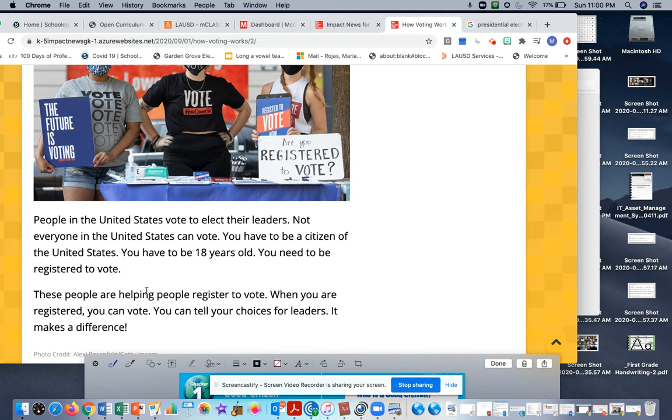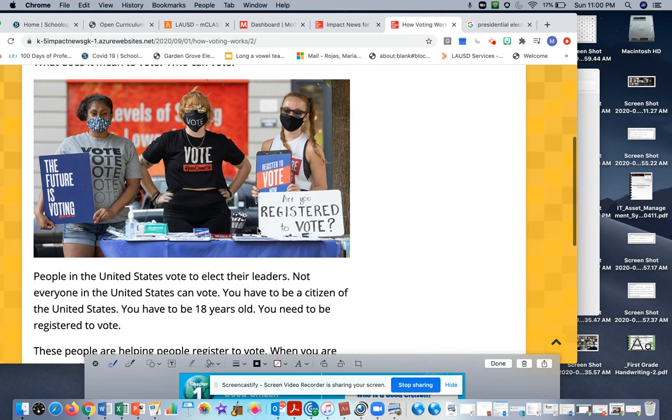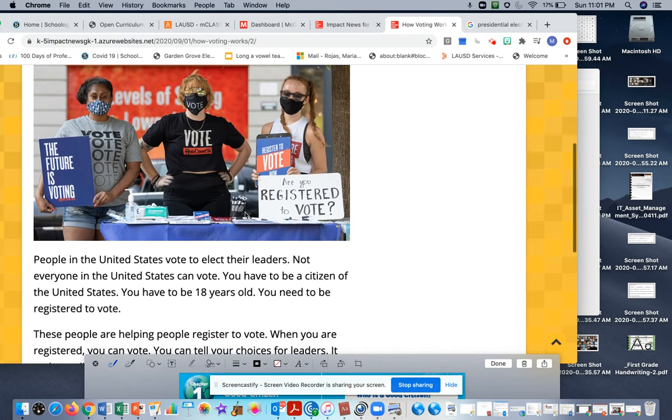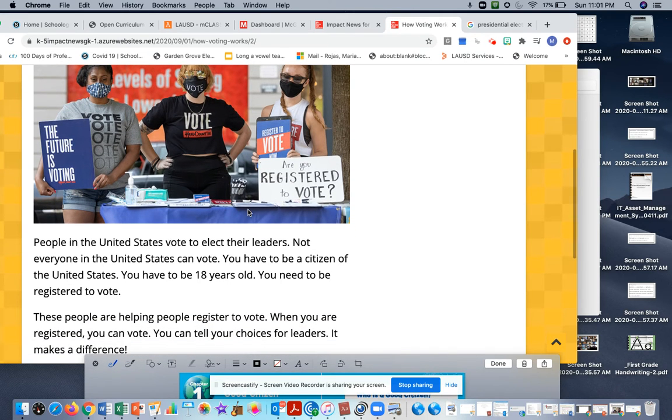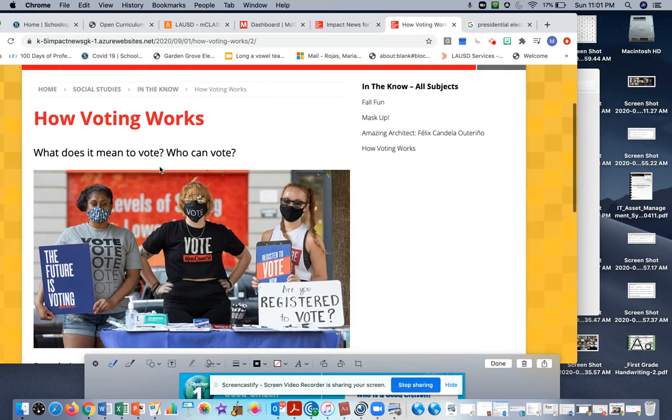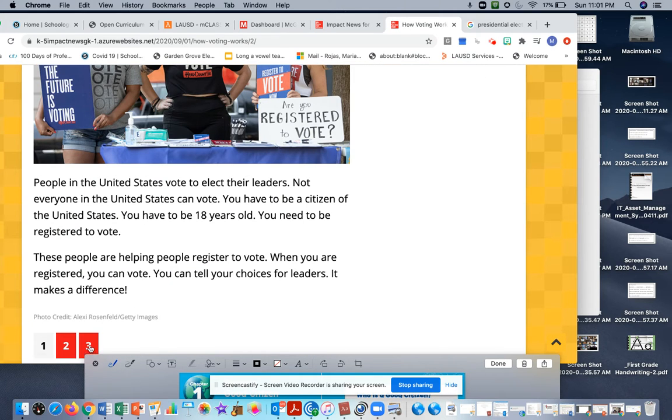And these people in this picture are helping people register to vote. So when you are registered, you can vote and you can tell your choices for a leader, and it makes a difference. So once you are registered, you can elect whichever leader you like. So let's look.